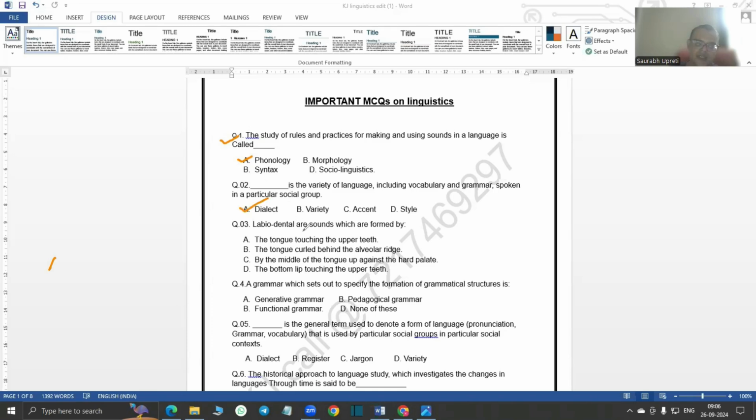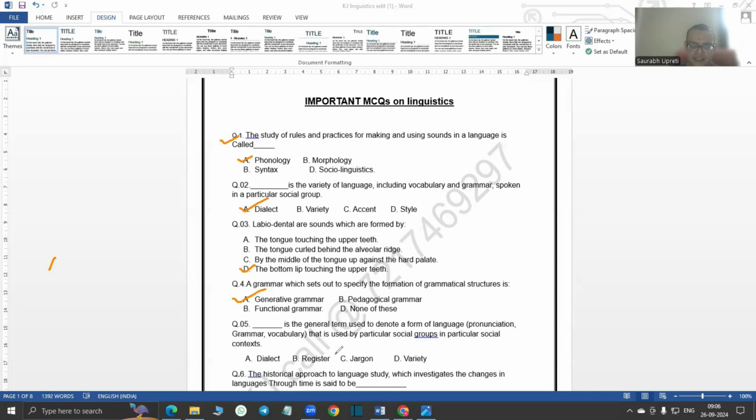Third question: labiodental sounds are the sounds which are formed by the bottom lip touching the upper teeth. Then question four: a grammar which sets out to specify the formation of grammatical structure is called generative grammar.